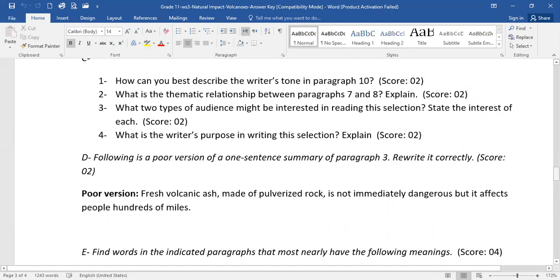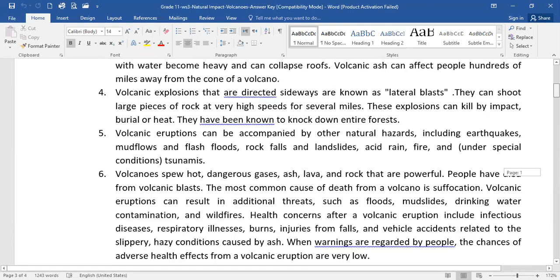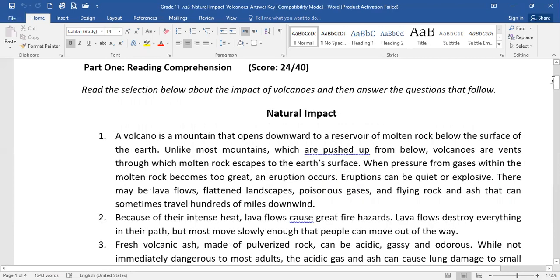Part E, find words in the indicated paragraphs that most nearly have the following meanings. Openings, go back to paragraph 1. Okay, where do we see the word openings? Let's start reading. A volcano is a mountain that opens downward to a reservoir of molten rock below the surface of the earth.